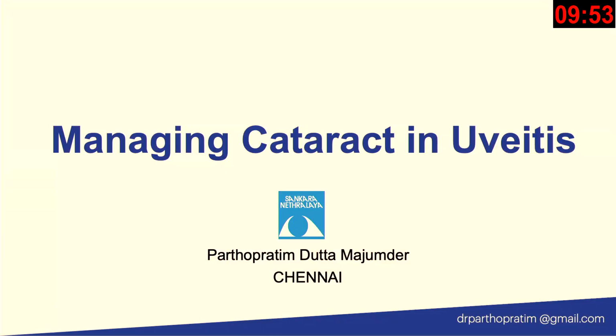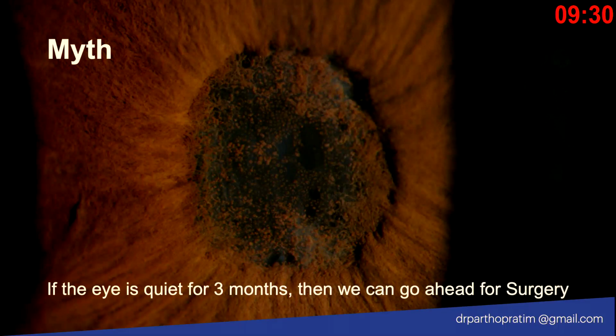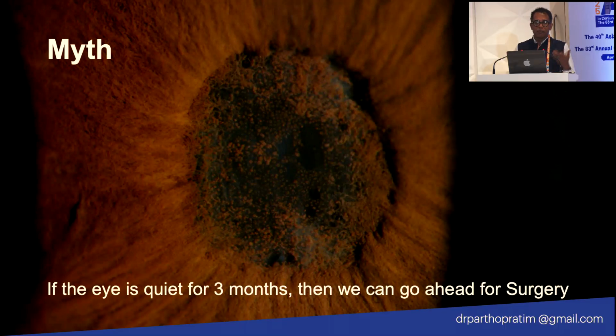So I'll be talking on managing a cataract in presence of uveitis. You need to understand that unlike the other conditions which will be discussed in this session, the outcome of a cataract surgery in uveitis depends on two things: how good is your pre-op treatment and how good is your post-op. I assume that all of you know how to do a cataract surgery, so I don't need to teach you about that. I'll just try to break one myth, that if the eye is quiet for 3 months, then we can go ahead with surgery. This is sometimes actually not true.